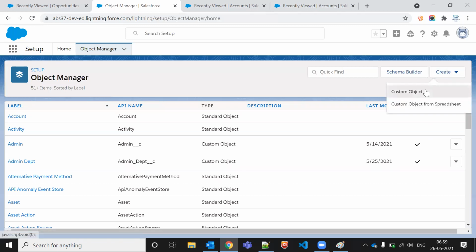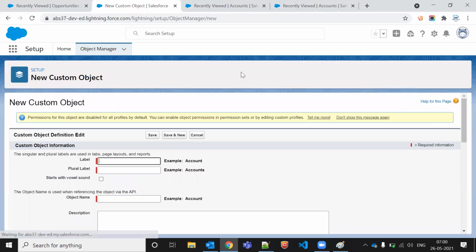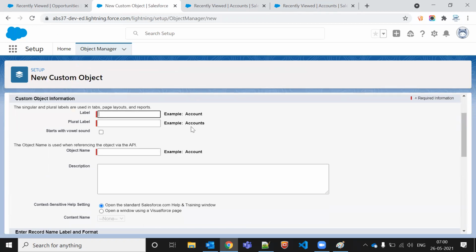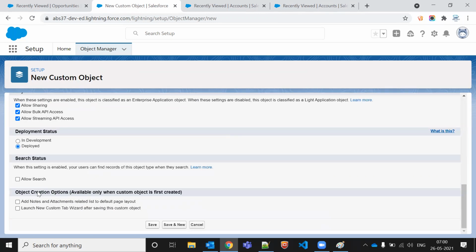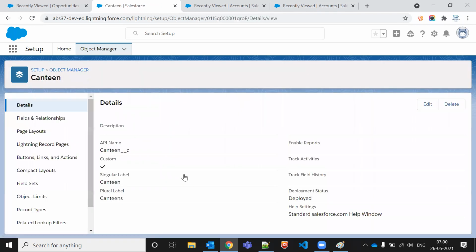We'll not create a tab this time, and we'll separately create a tab. Let's say you don't have a tab, but you have an object. In that scenario, how will you create a tab? Okay, so it's canteen, and the plural is not given. And now we don't need to click on this tab option because we are going to create an object, not a tab. So this object is created now.